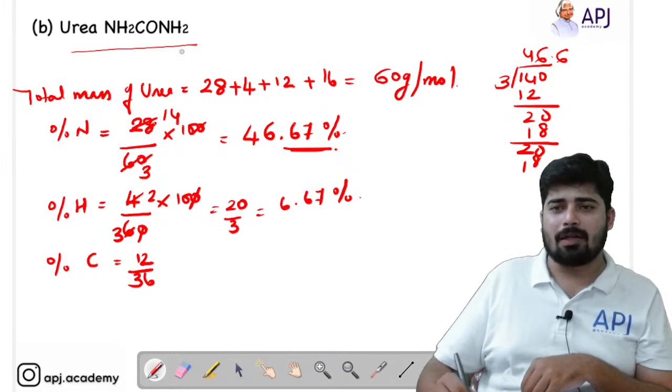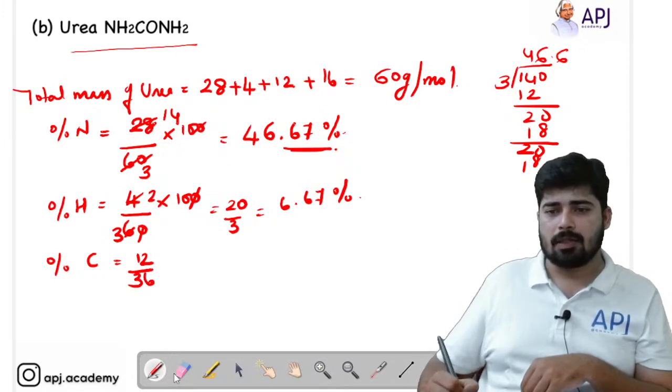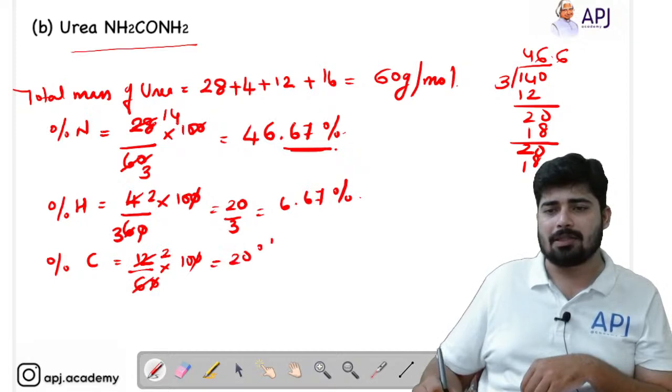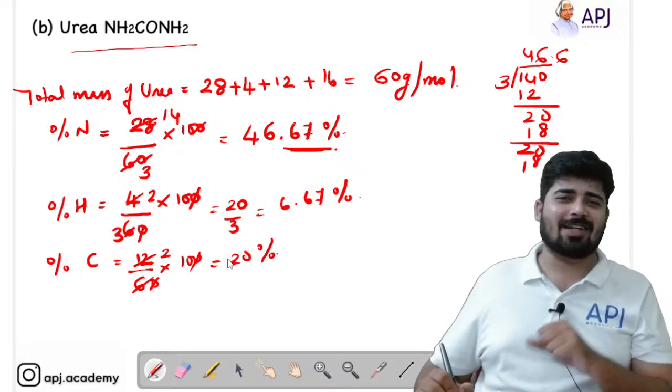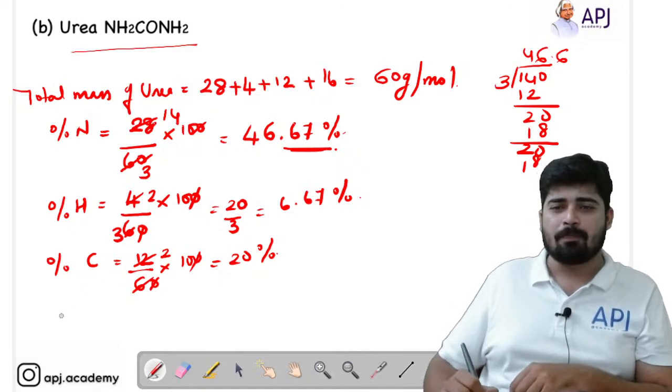Next is percentage carbon, that is 12 divided by 60, right? So 12 divided by 60 into 100. Here you can cancel the zeros and cut it, and you will be getting 2, that is equal to 20%. That was easy, right? We got that 20% in just 1 second, right?